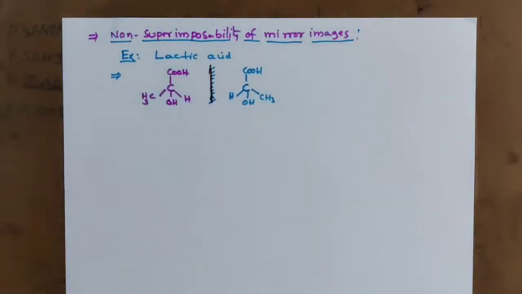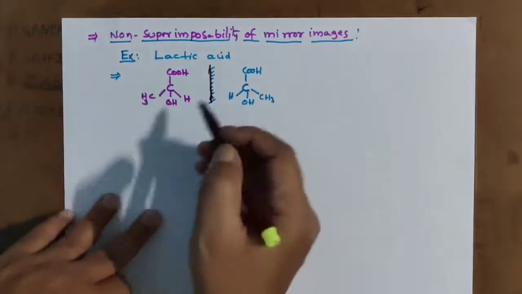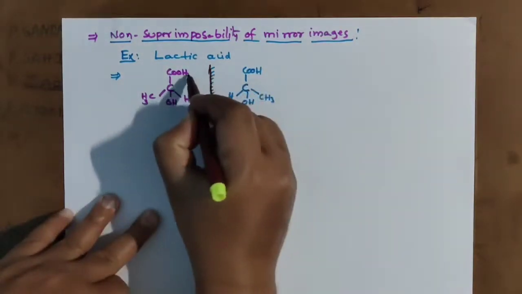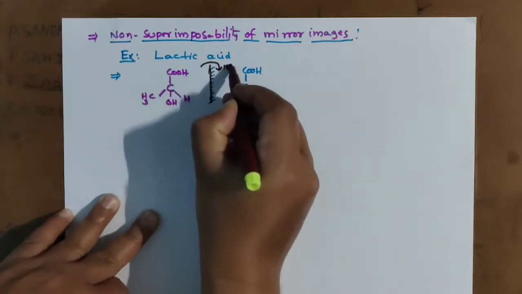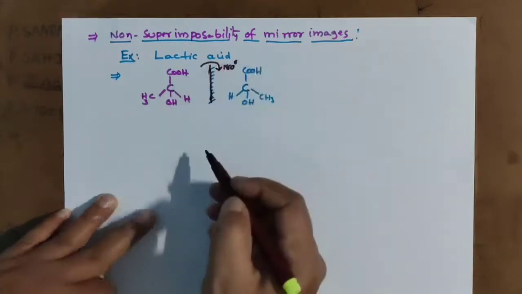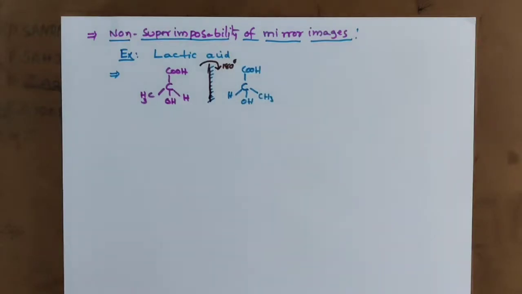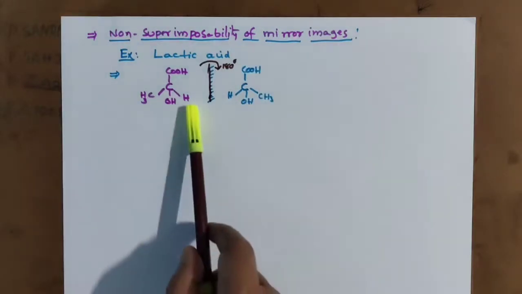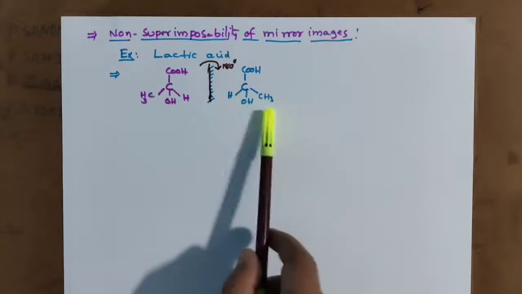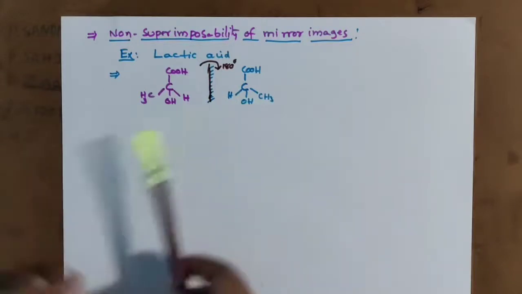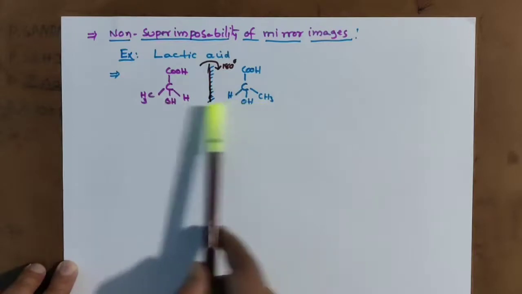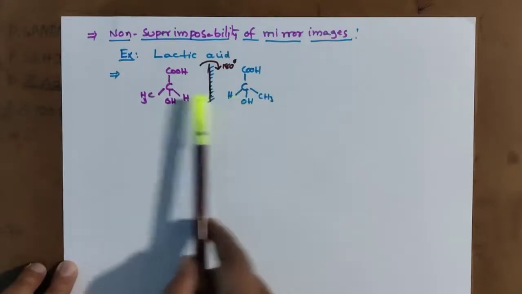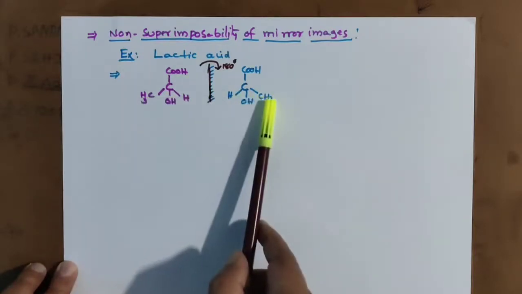But to see it with the help of mirrors, we have to rotate the compound 180 degrees. By rotating the compound 180 degrees, we check superimposability or non-superimposability. See, this compound does not have the same hydrogen and methyl on this side.